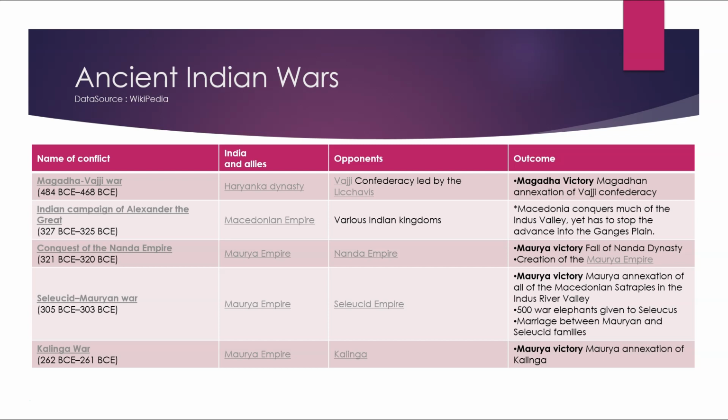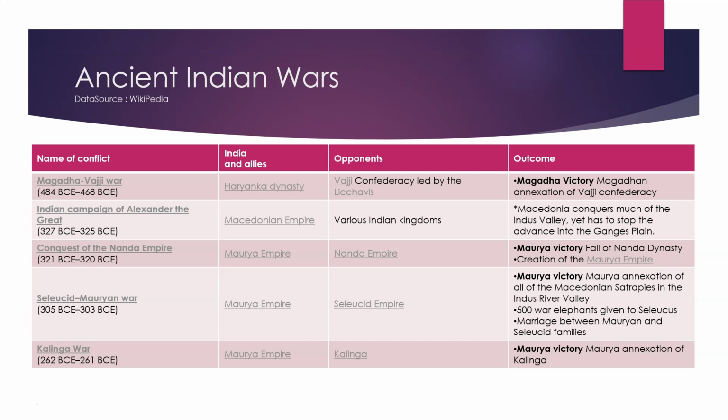Indian campaign of Alexander the Great, from 327 BCE to 325 BCE. India and its allies were the Macedonian empires. Opponents were various Indian kingdoms. Outcome was Macedonia conquers much of the Indus Valley yet has to stop advance into the Ganges plain.